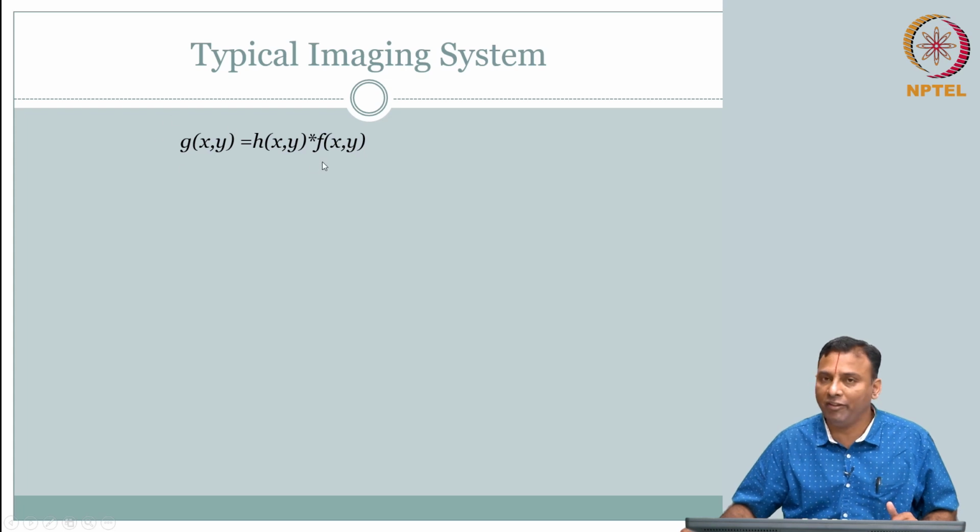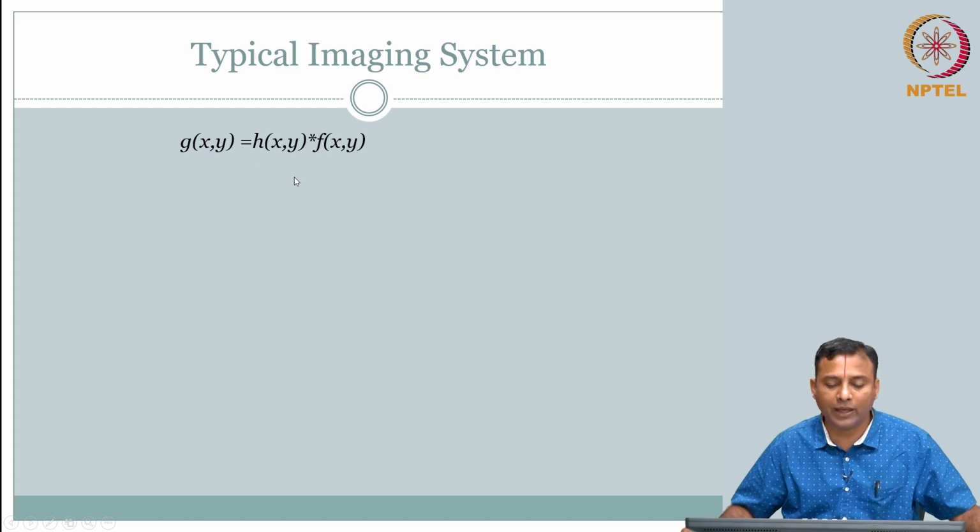So this is fine, we have covered so much using just this model, but in reality the moment you are going to use a system to measure, there is going to be noise, and so more correctly this model should be updated with a term here that stands for noise at x comma y.